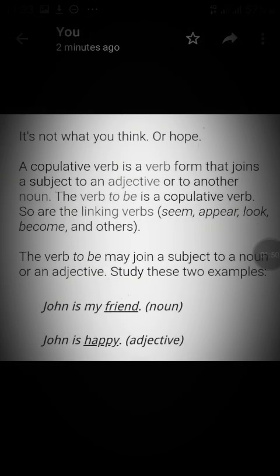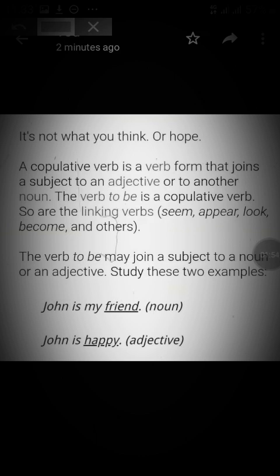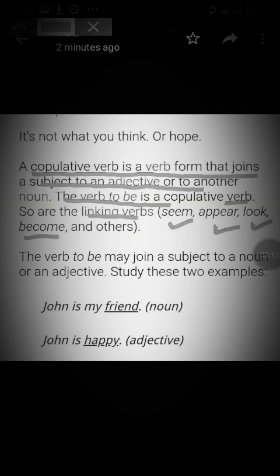If we want to recognize copulative verbs, a copulative verb is a verb that joins a subject to an adjective or to another noun. The verb to be is a copulative verb, and so are all the linking verbs: seem, appear, look, become and others. The verb to be may join the subject to another noun or an adjective.